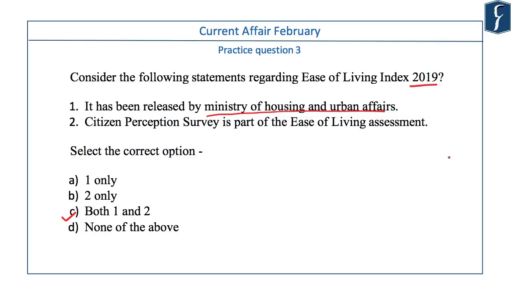The purpose to release this index was to assess the progress made in cities through various initiatives and empower them to use evidence to plan, implement, and monitor their performance. Ease of Living Index was designed under the AMRUT Mission and it was used to assess quality of life of citizens in 100 smart cities and 14 other million plus cities. For the first time, as part of Ease of Living Index, a Citizen Perception Survey is being conducted on behalf of the ministry, and this survey will carry 30% weightage in the marks of Ease of Living Index.